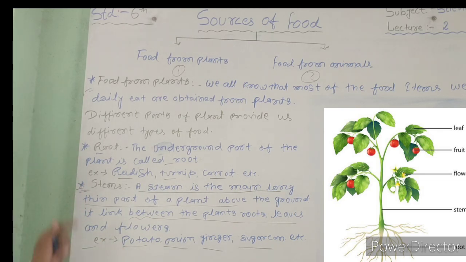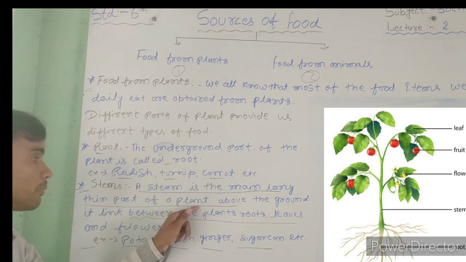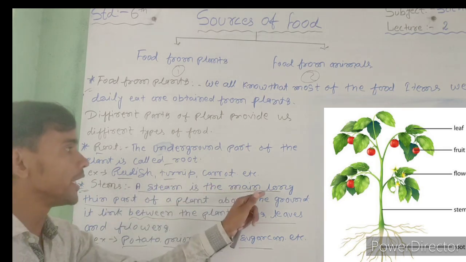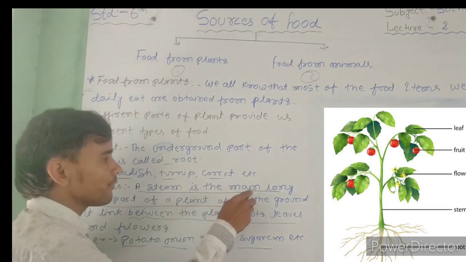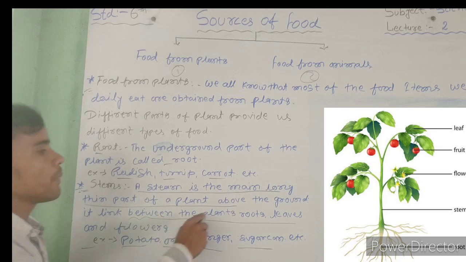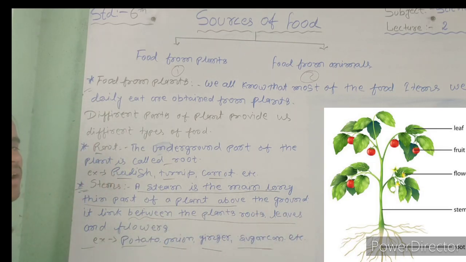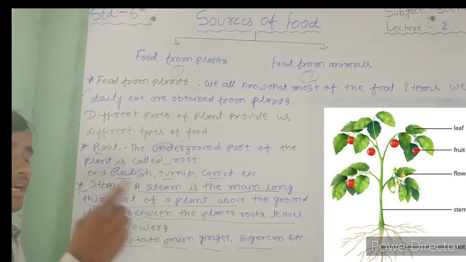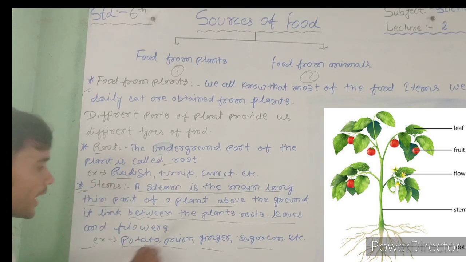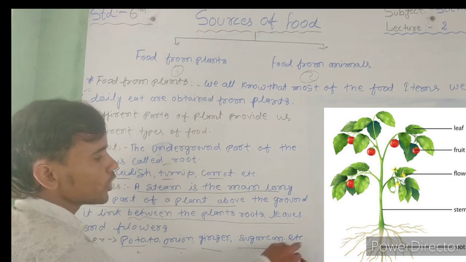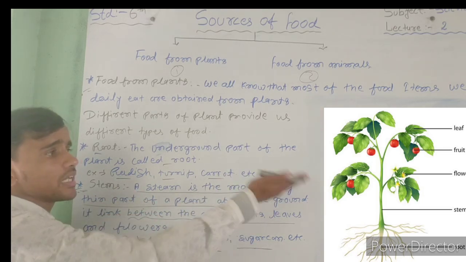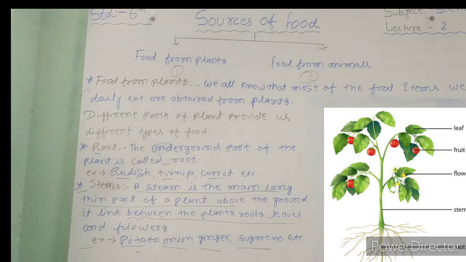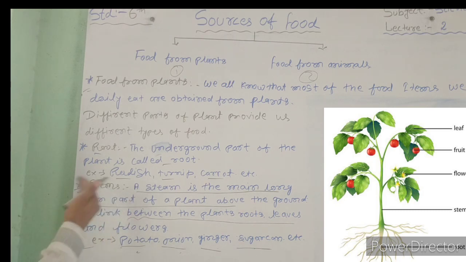In your exam, if they ask what is stem, you also write these parts. Stem is the main long thin part of the plant above the ground. It links the plant's roots, leaves, and flowers. Example for stem plant: potato, onion, ginger, sugarcane, etc. Okay, the first topic is root and the second topic is stem. Firstly you write it down in your copy, then we will discuss the next topic.